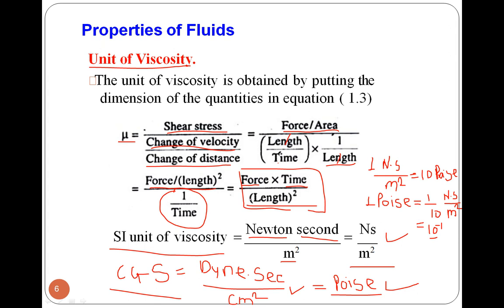Do you understand the relation between CGS unit and SI unit? So 1 poise is equal to 1 upon 10. If there is 2 poise, then it will be 2 upon 10. Right? So that will be the conversion between CGS and SI unit. So this is overall about viscosity.